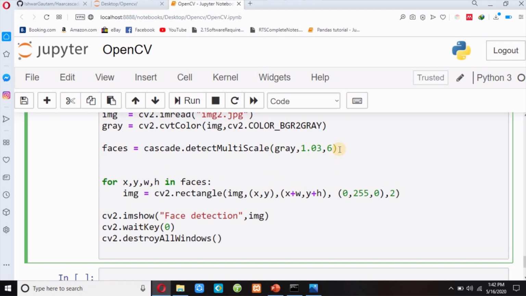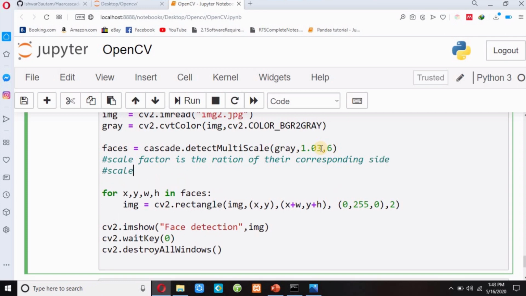I will write a definition of scale factor and minimum neighbors over here because this is a very important factor. Scale factor is the ratio of their corresponding side, and a scale factor of 1.03 means to decrease the shape value by 3% until the face is found.